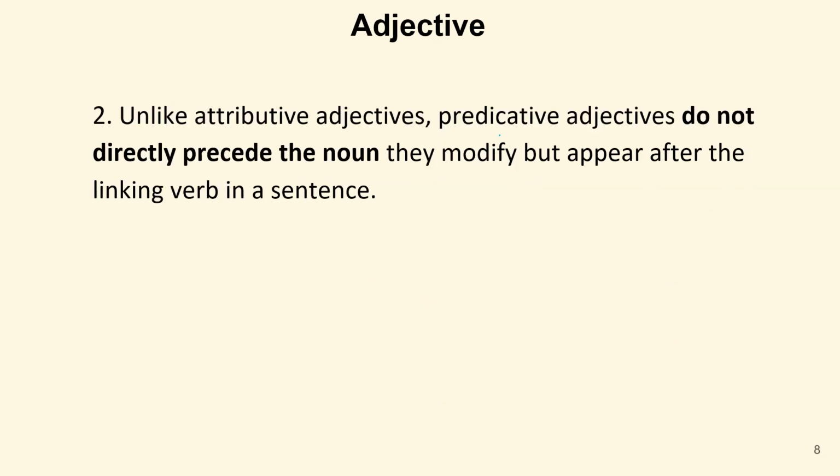Now, unlike attributive adjectives, predicative adjectives do not directly precede the noun they modify but appear after the linking verb in a sentence. So their position will be like subject, then linking verb, then adjective. So these are predicative adjectives.